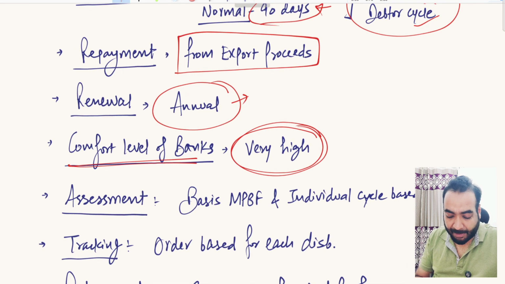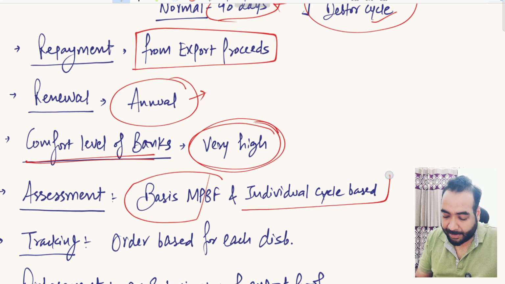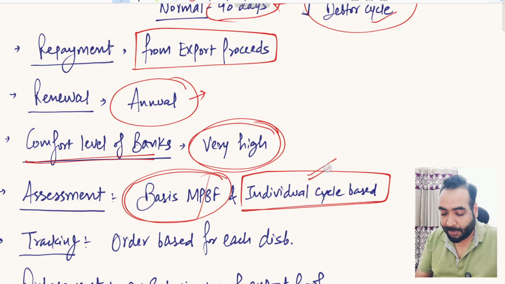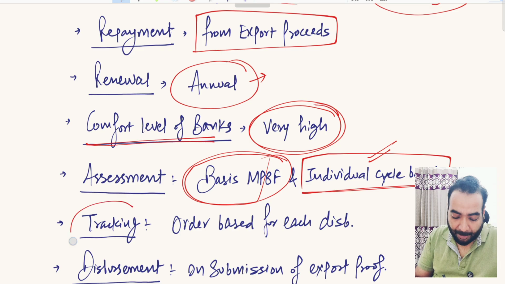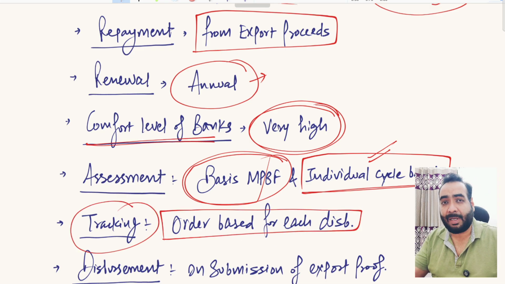How is this facility assessed? This facility is assessed on MPBF basis. Plus, you have to assess it on individual cycle calculations as well. MPBF, I have already explained to you. Individual cycle calculation I will explain to you in next Saturday's video. How is this facility tracked? This facility is generally tracked on order basis only. Each and every export bill you have taken discounting from the bank is tracked separately for its payment. It's generally not like running limits like CC or packing credit, pre-shipment packing credit. It is tracked on order basis only.